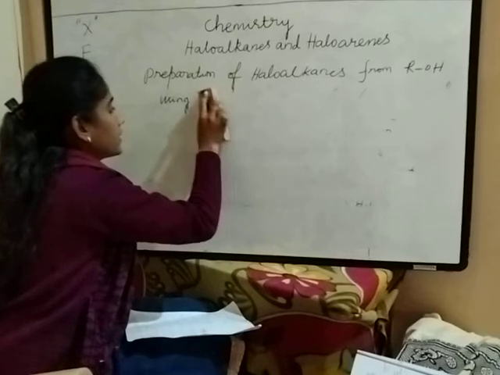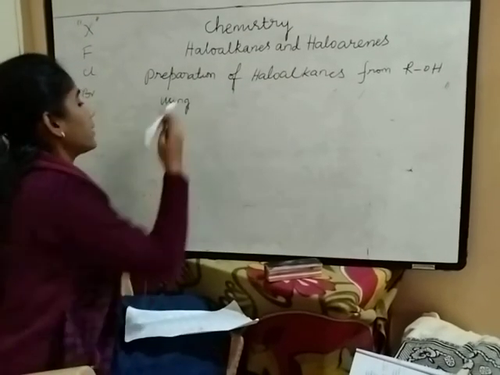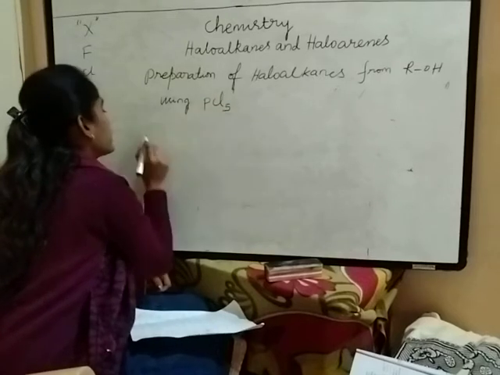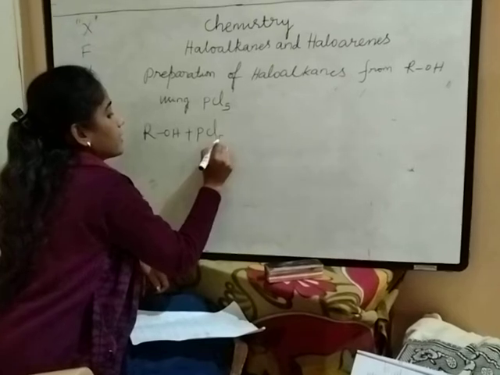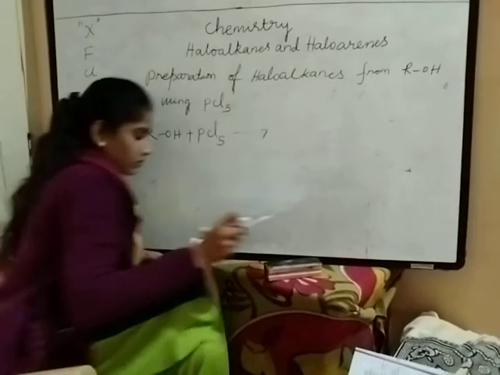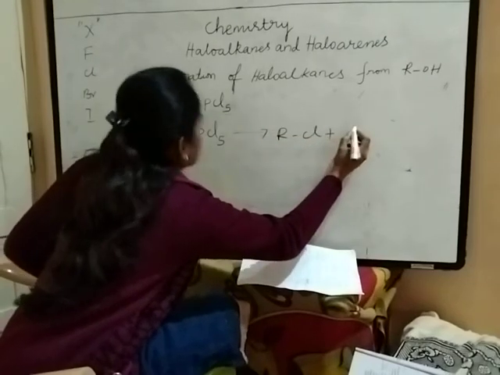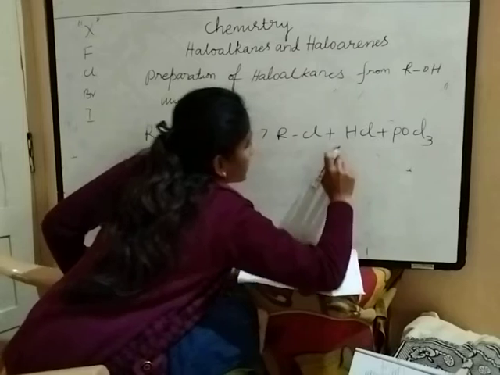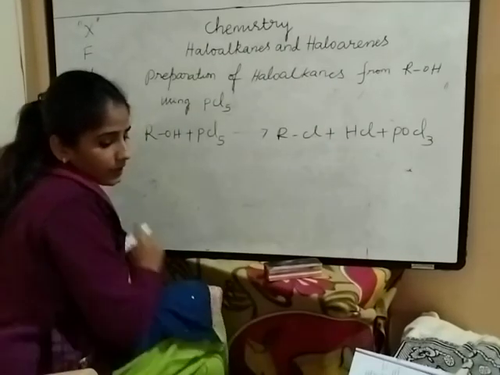Next, using phosphorus pentachloride, haloalkanes can be prepared. ROH plus PCl5 gives rise to RCl plus HCl plus POCl3, phosphorus oxychloride.